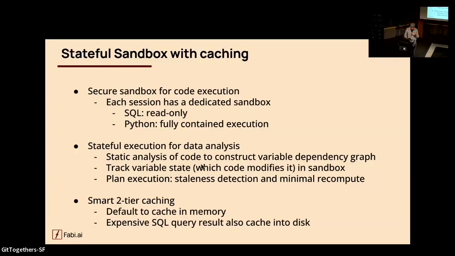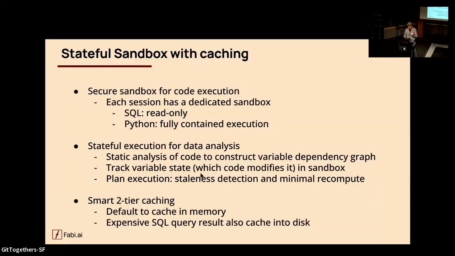In order to do so, the first step is that we run some static analysis of the different code blocks to understand the dependencies between each other. So we have a dependency graph. Within this sandbox, we track the variable state, meaning for one data frame or one particular variable, which code block modifies it.